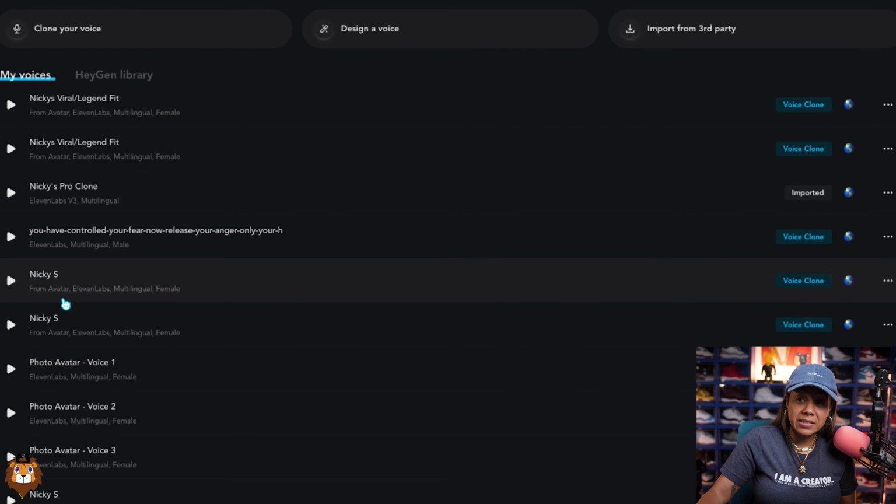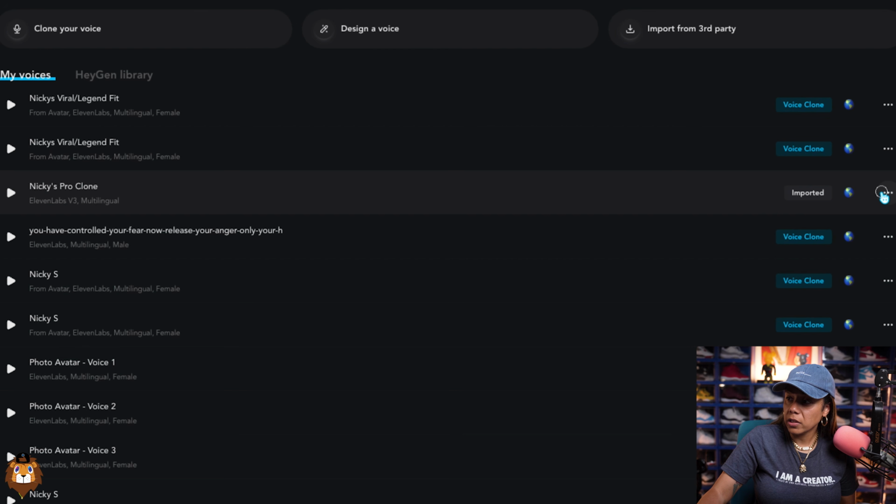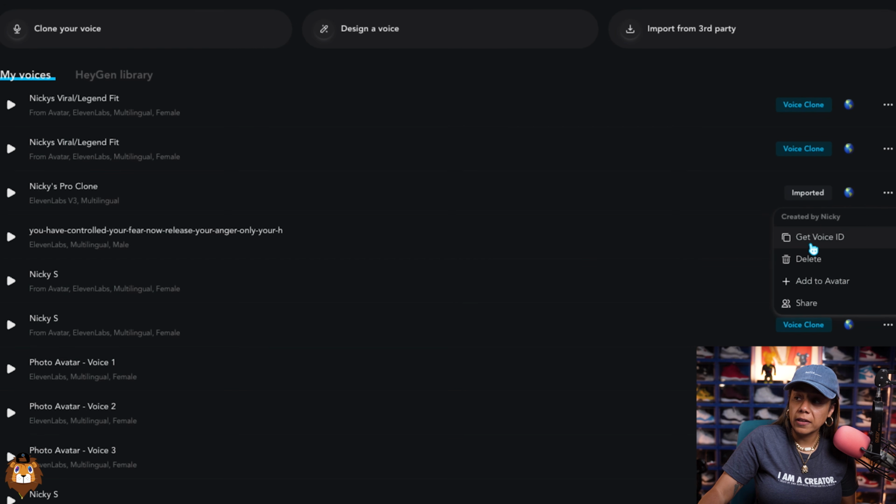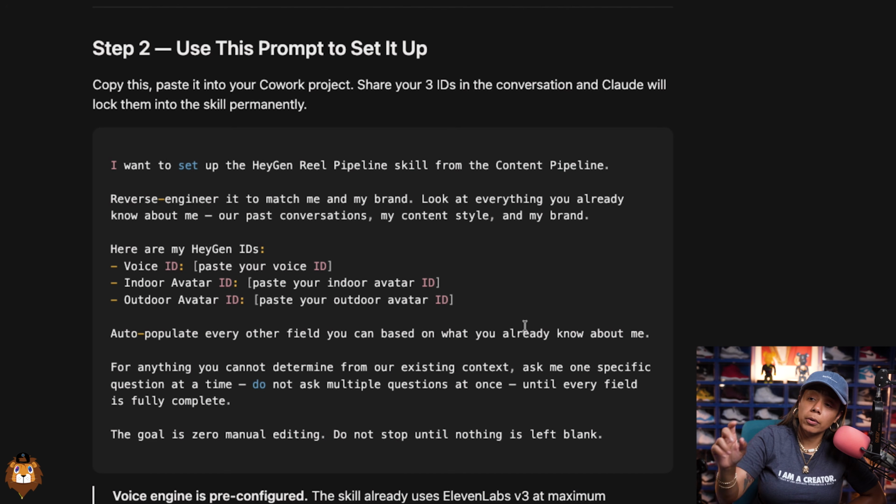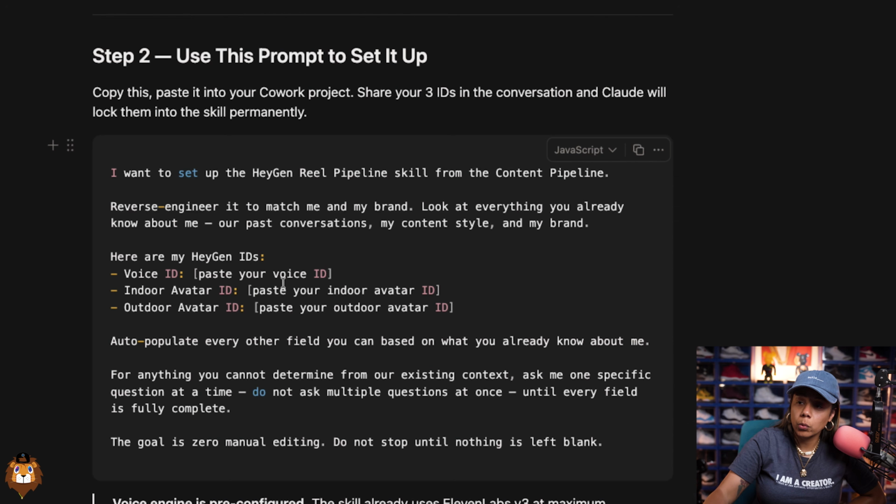And so the same thing you're going to want to do is go into the voice that you want and hit get voice ID. But the important part is to have those IDs, because when you have the setup prompt for your skill, it's going to ask for that. So just replace the voice ID right here with your actual one, the indoor avatar and the outdoor avatar.